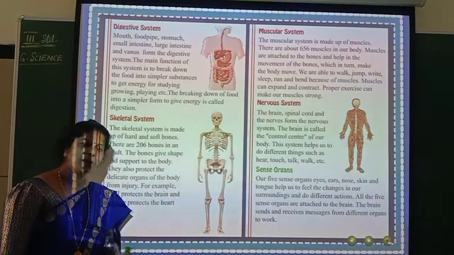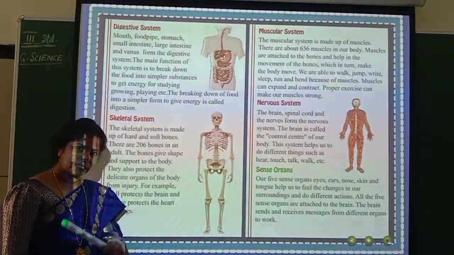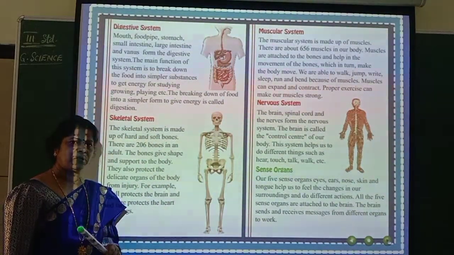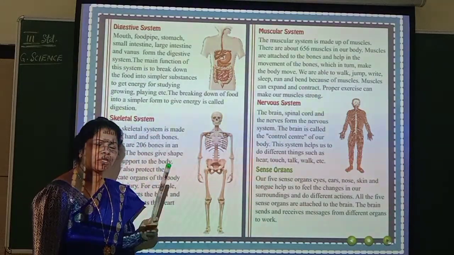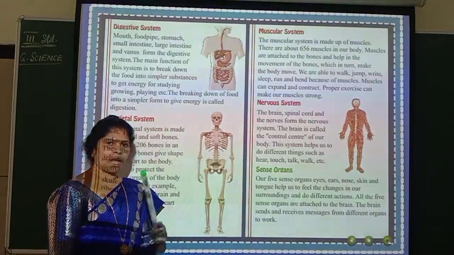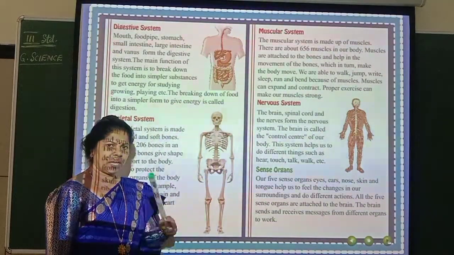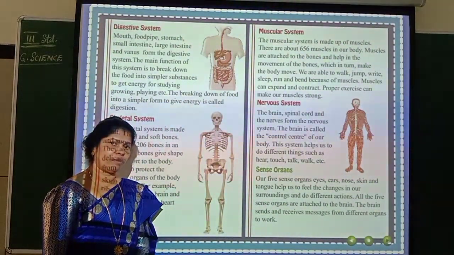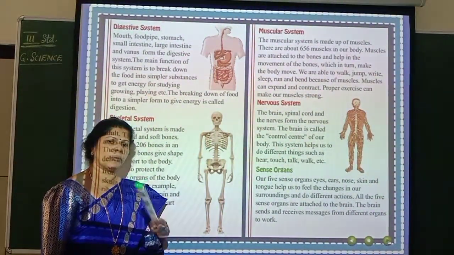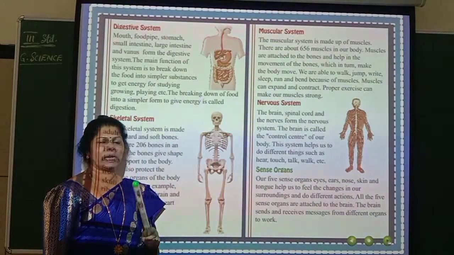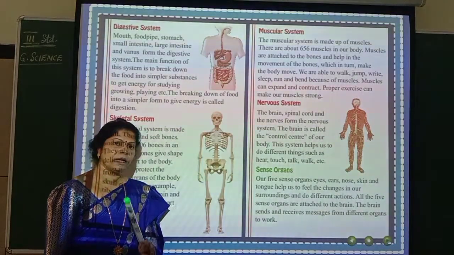Like that, for every 2 days you cannot eat also. So there is a proper regular time. During that time only you should eat food. Normally how many times you have to eat food? 4 times, isn't it? From morning to night you should eat 4 times. Morning is breakfast, afternoon lunch, evening snacks, and night will be dinner. So you have to follow these timings. If not, what happens? That will lead to so many other problems. So you should eat balanced diet which consists of all the nutrients and should be eaten at regular intervals.